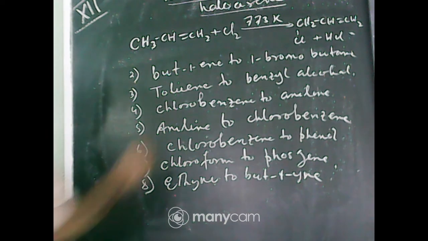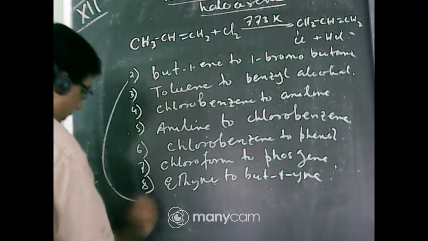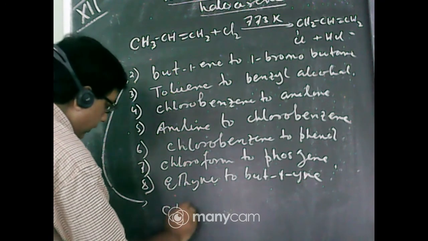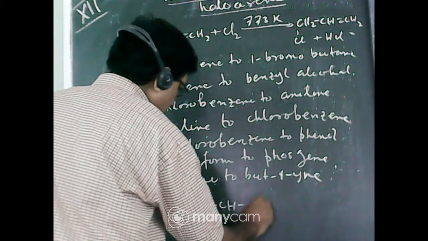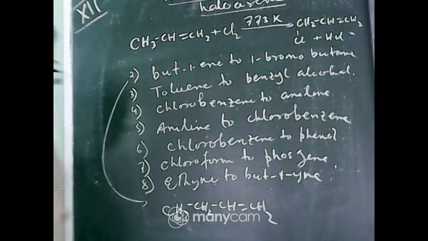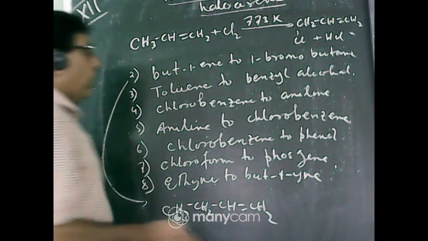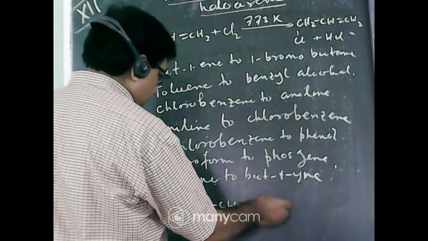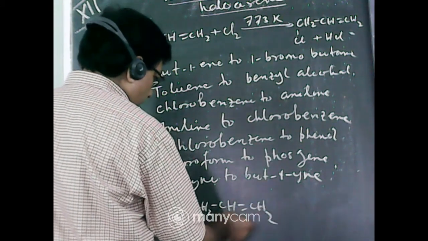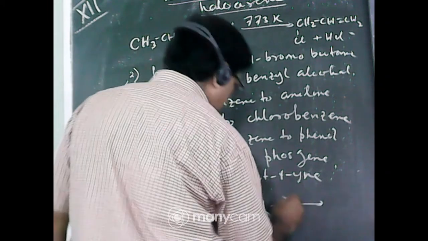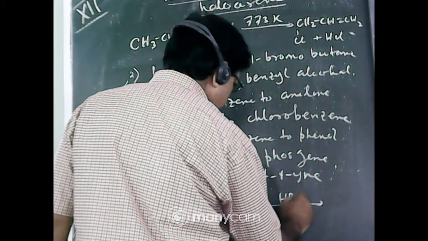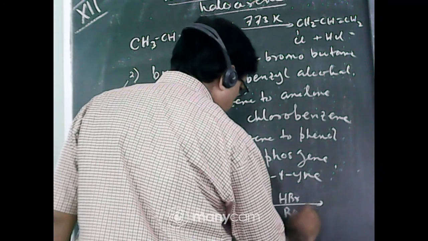Now but-1-ene to 1-bromobutane. What is the formula of but-1-ene? CH3CH2CH=CH2. If you add HBr, then Markovnikov addition produces 2-bromobutane, but we want 1-bromobutane. So Kharasch effect: HBr in presence of peroxide.